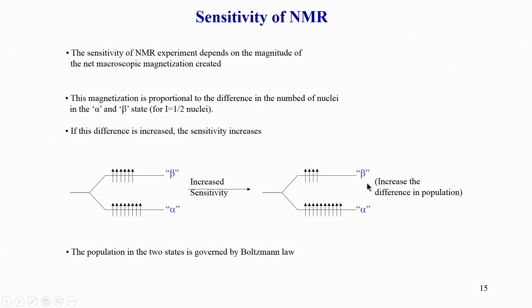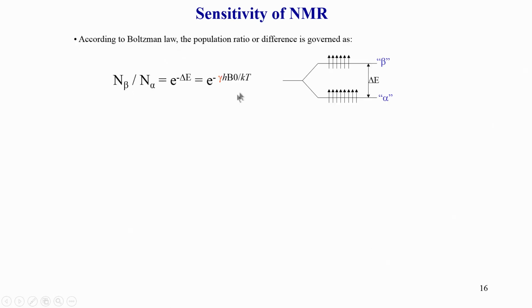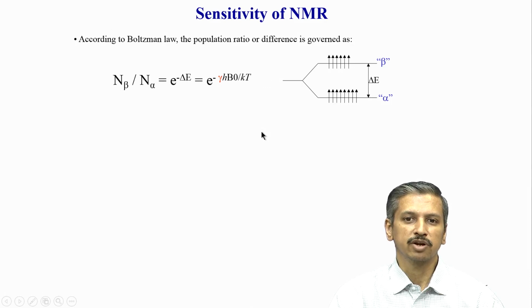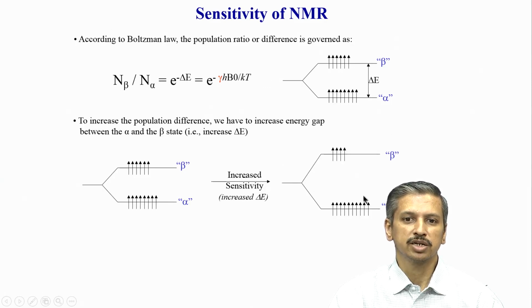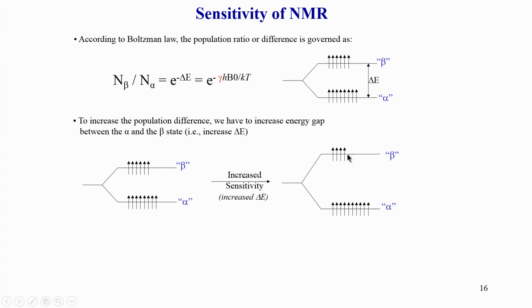That is essentially what is coming from the Boltzmann law, that the population difference depends on the magnetic field and the temperature. This is shown here again. Now let us look at the temperature parameter, how temperature affects. You can see that if I increase the delta E and keep the temperature constant, I am increasing this magnetic field, and I increase this gap. When I increase this gap, according to this formula, my number of molecules in the n beta, that is the upper state, will go down, because here it should be delta E by kT. So this is what is shown here, delta E by kT.